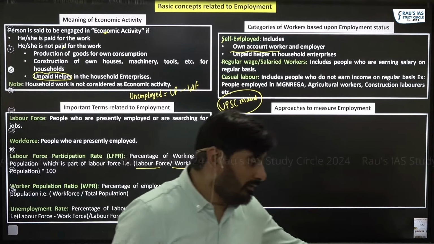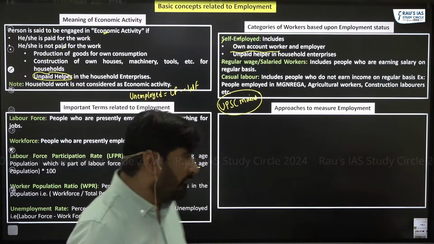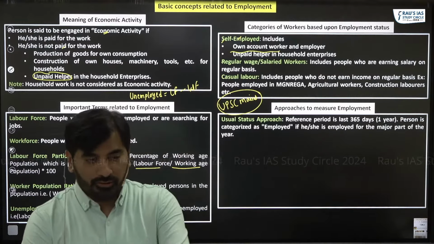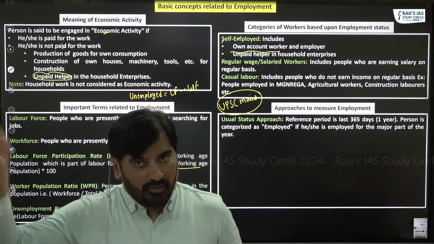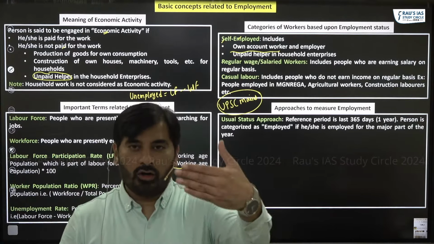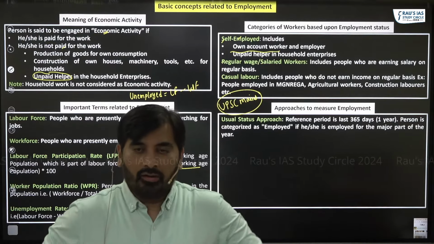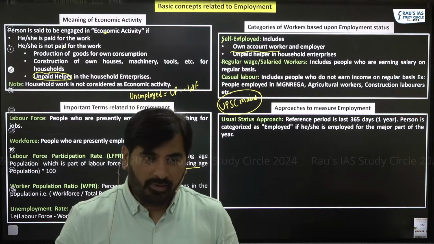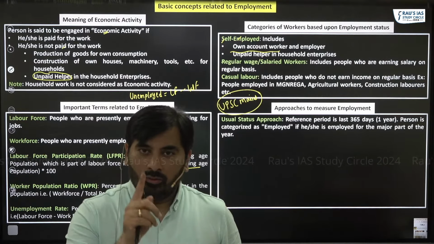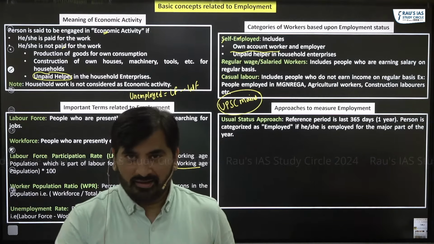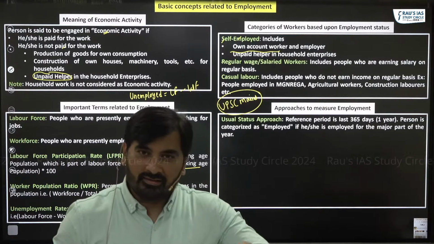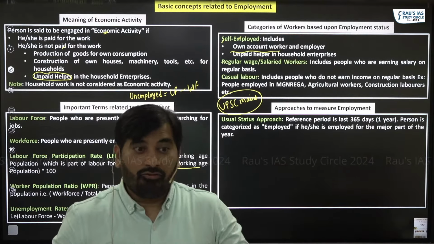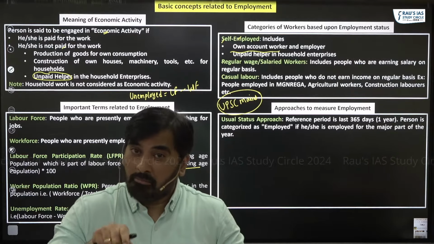Let's look at the three approaches one by one, starting with the usual status approach. Let's say I am NSO and you all are people. I will come to you and ask certain questions. One of which would be: prior to 1 year of this survey, that is 365 days before, were you employed for the majority of the year?